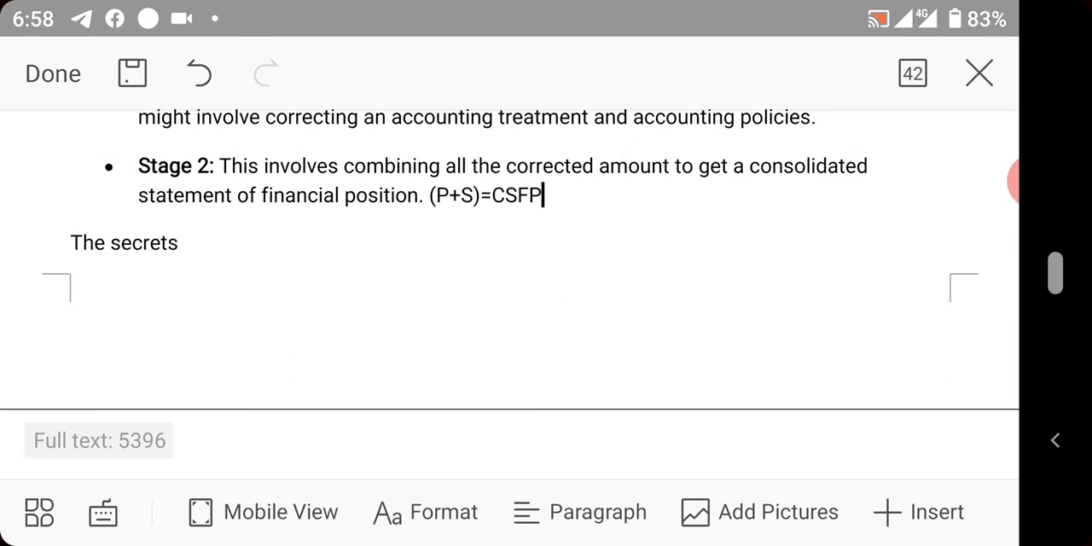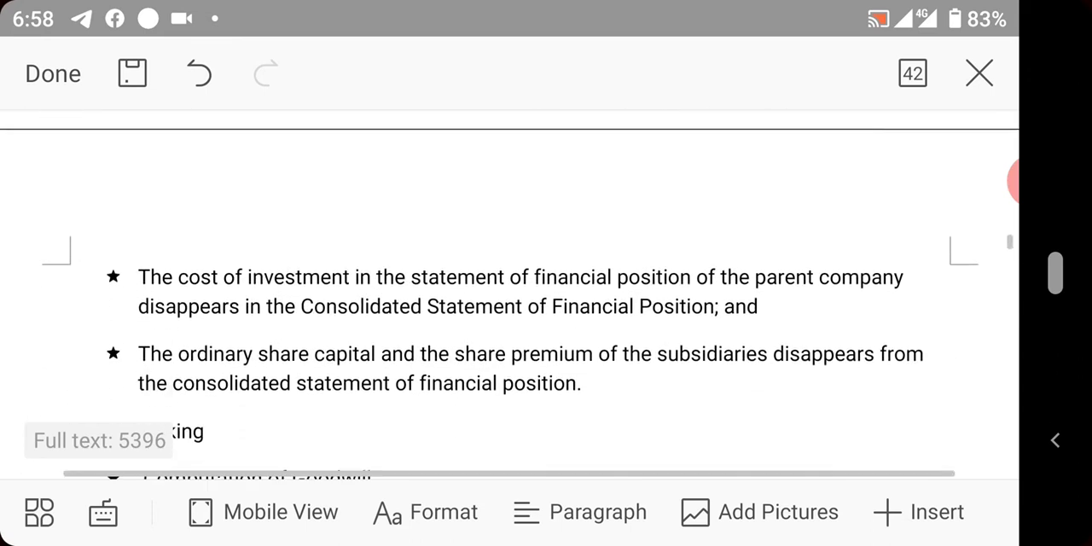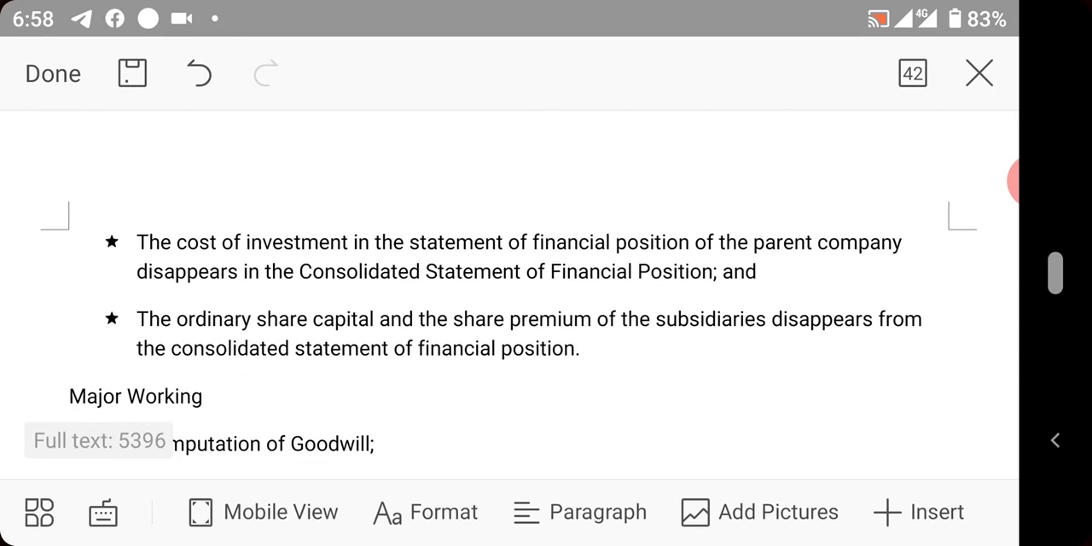This is called the accounting group equation. You understand? So the group is equal to parent plus subsidiary. So the assets of the parent plus the assets of the subsidiary will give you group. The liabilities of the parent plus the liabilities of the subsidiary will give you group. But there are things you must note. The cost of investment of the parent company does not come in. Whatsoever the parent company spent in buying the subsidiary, you don't consolidate it. It doesn't come into the consolidated financial position.